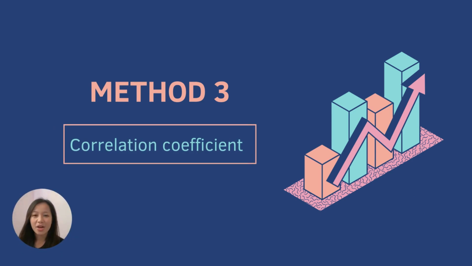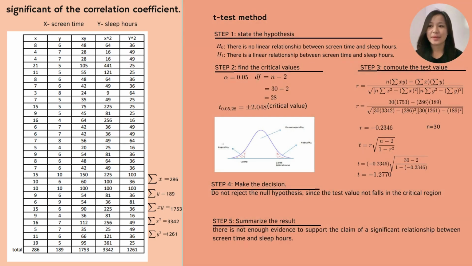And the last method is the correlation coefficient. In this method, we are going to use the t-test method. Step 1, we state the hypotheses. The null hypothesis is there is no linear relationship between screen time and sleep hours. The alternative hypothesis is there is a linear relationship between screen time and sleep hours. For step 2, we find the critical value, where alpha is equal to 0.05 and degrees of freedom is 30 minus 2 equal to 28.